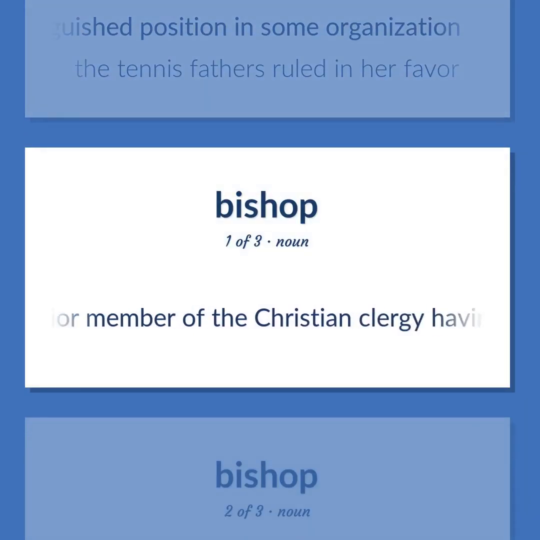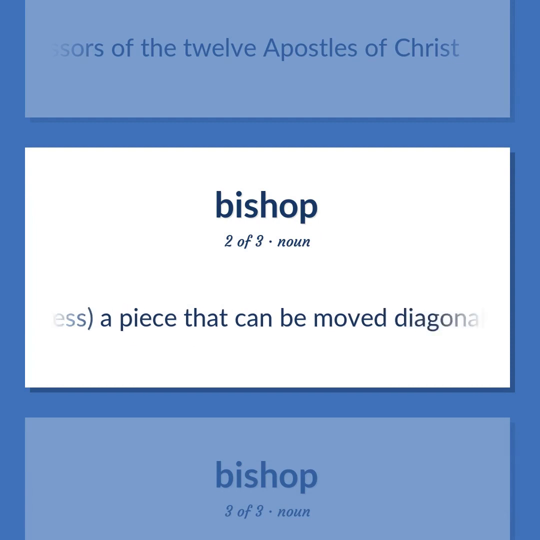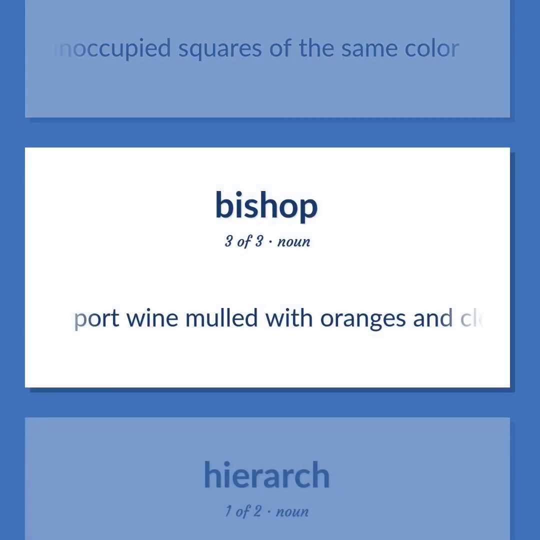A senior member of the Christian clergy having spiritual and administrative authority. Appointed in Christian churches to oversee priests or ministers. Considered in some churches to be successors of the 12 apostles of Christ. Chess: a piece that can be moved diagonally over unoccupied squares of the same color. Port wine mulled with oranges and cloves.